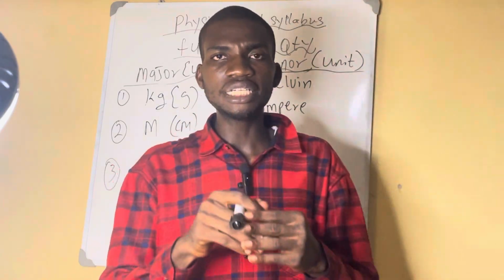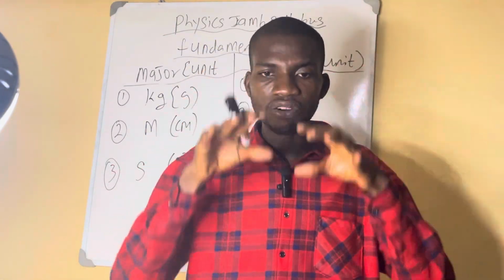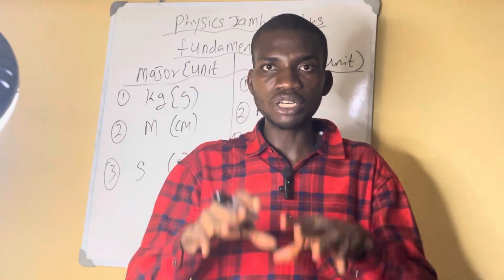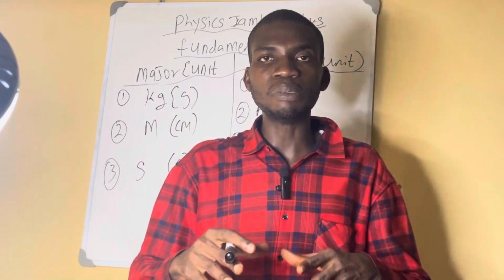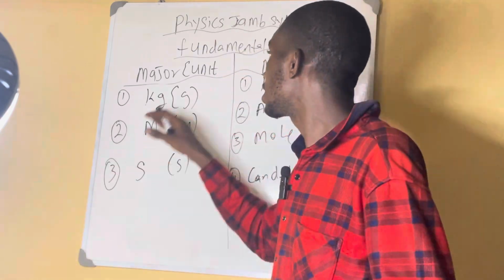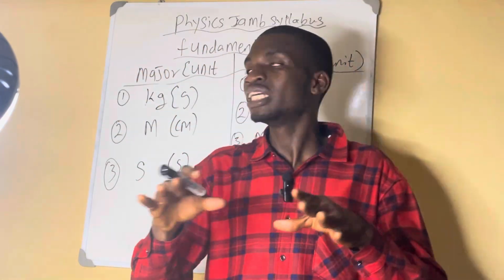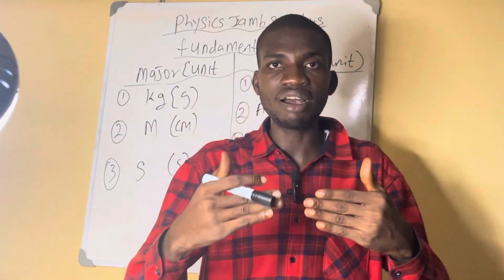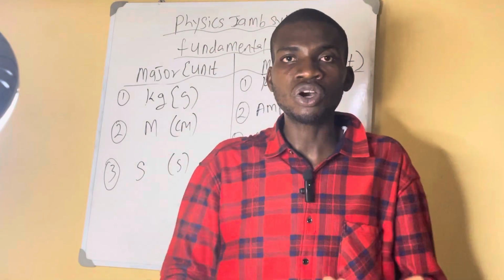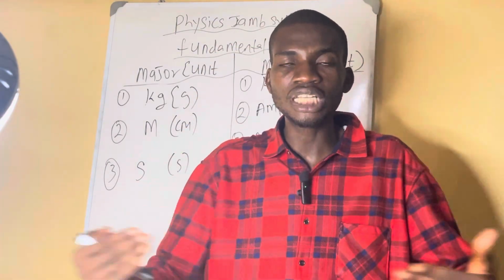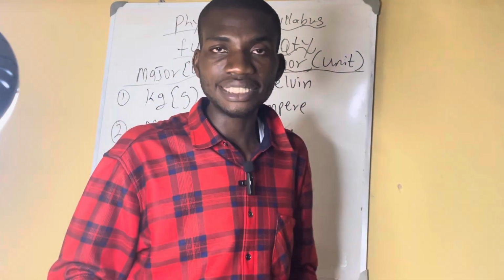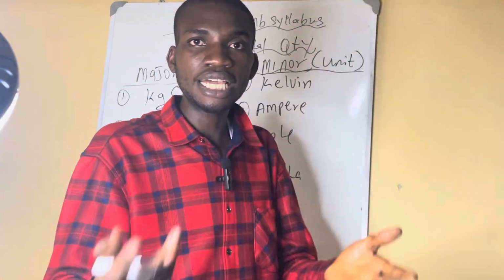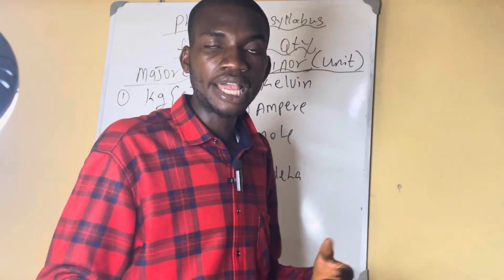Remember, I told you initially that fundamental quantities are the foundation of a house. They are the basic quantities that other quantities depend on for their definition. It simply means that fundamental quantities don't have a formula on their own. Other quantities use them as a backup. For example, you can't get a formula for mass. There's no formula for length, no formula for time.